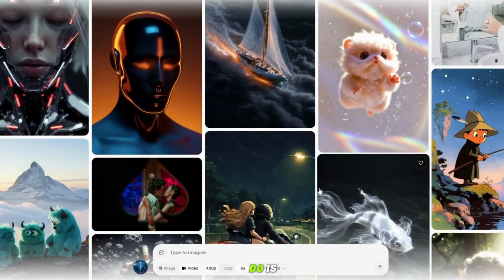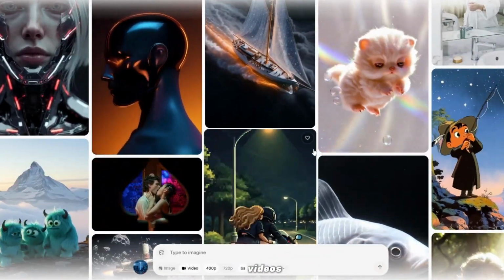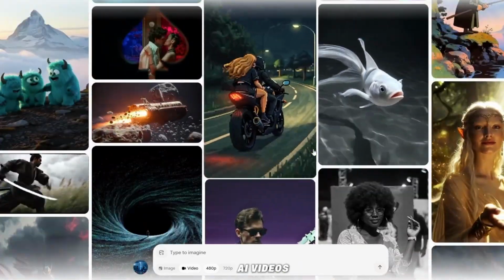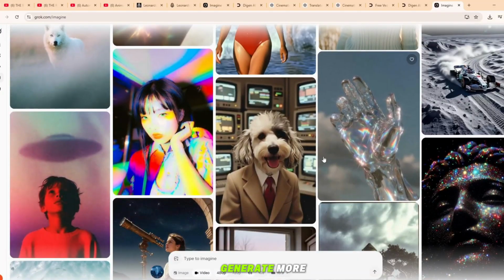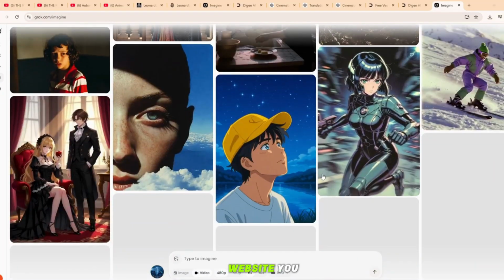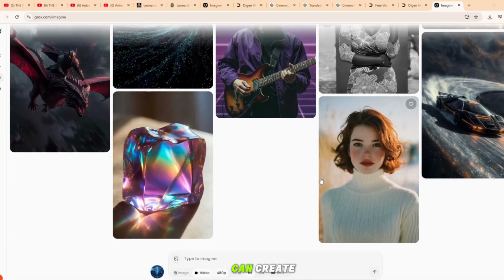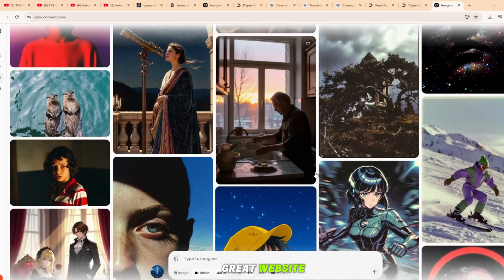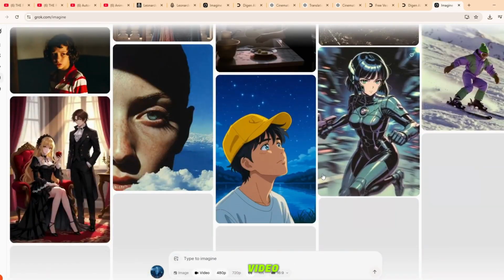Next, what we will do is move to another website where we can create unlimited AI videos. It is the second best website for creating AI videos, the second website named grok.com, and we will use it to generate more videos. On this website, you can easily create great AI videos. That's how we can create AI videos on it in a very easy way. It is a really great website. Make sure to watch the video till the end and don't forget to like the video.